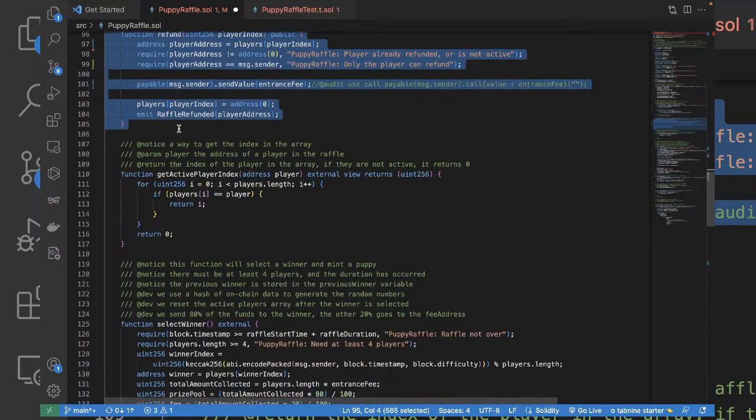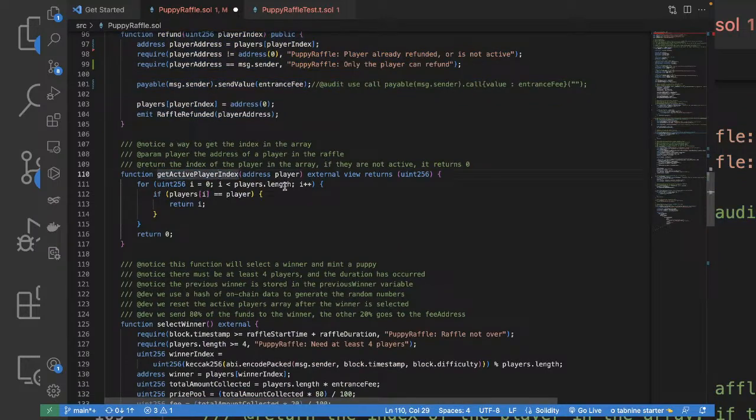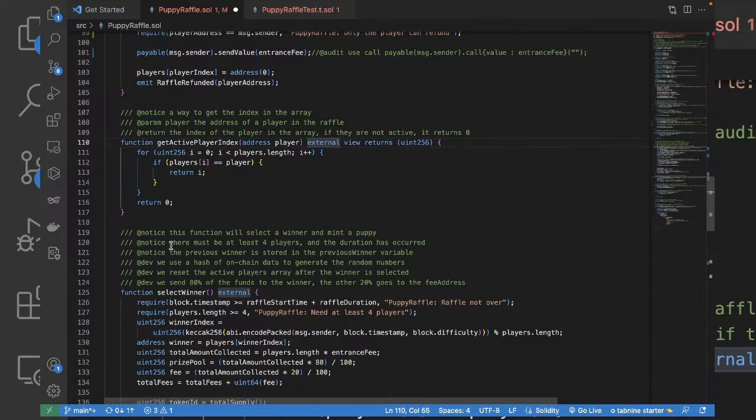And we have get active index. What is the functionality? A way to get the index in the array. The player, this one, the address of the player in the raffle. It returns the index of the player in the array. If not, it returns 0. We have to pass the address and it checks whether this address is present in this player array. If so, it returns the index, or else it returns 0. I think that's good. I could not find any vulnerability there.